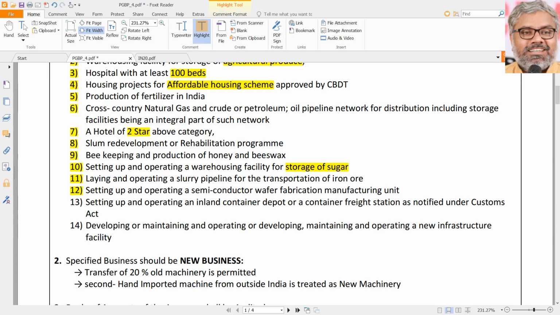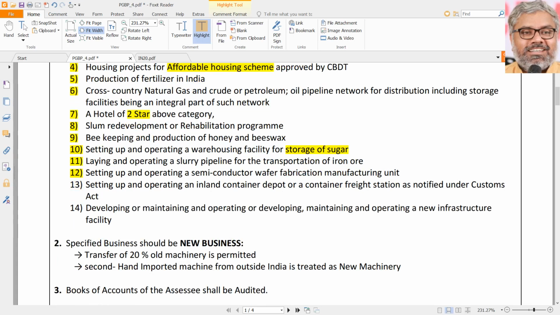But remember the names enough. Semiconductor wafer fabrication manufacturing unit. To develop manufacturing facilities of the hardware industry also in India, this facility is given to them. And not just assembly. We are talking about a semiconductor wafer fabrication manufacturing unit. That's a manufacturing unit. Then the 13th one says setting up and operating of an inland container depot.